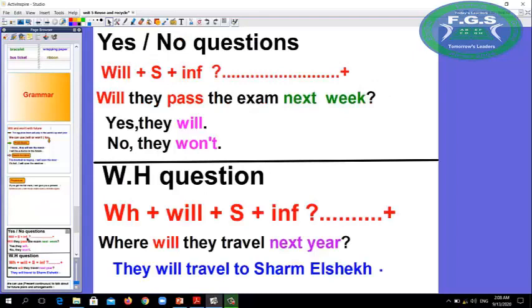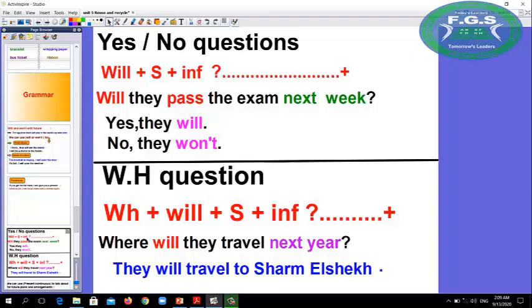How can we use will in a yes or no question? We use will at the beginning of the question plus subject pronoun he, she, it, I, we, they, you plus infinitive. We must know that after will we put the infinitive. For example, will they pass the exam next week? The answer will be yes, they will, or no, they won't.